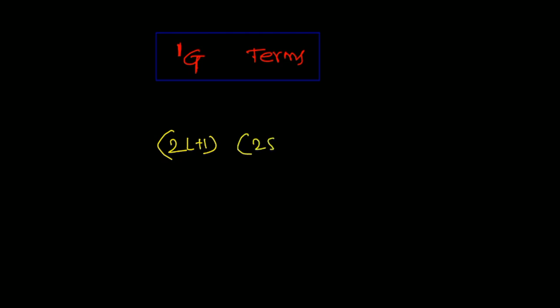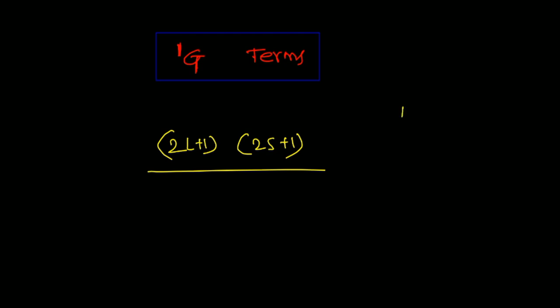Okay. One more interesting question. If the given term is 1G, suppose, and they are asking how many terms are possible or how many microstates are possible for 1G. What do we have to do now? If the questions are like this, the equation is 2L plus 1 into 2S plus 1. We have to apply this equation to find out the number of microstates of any term.